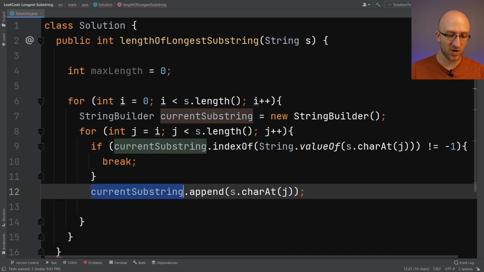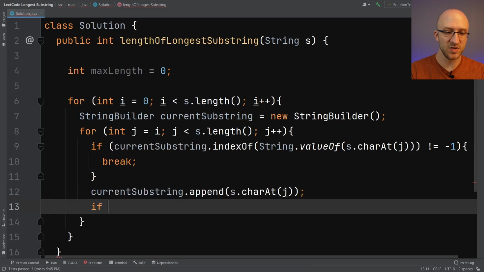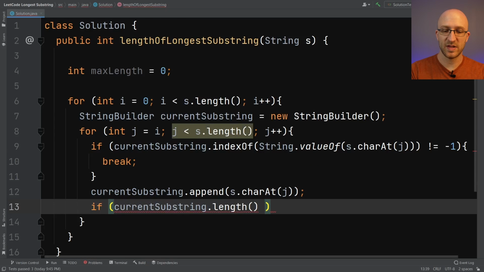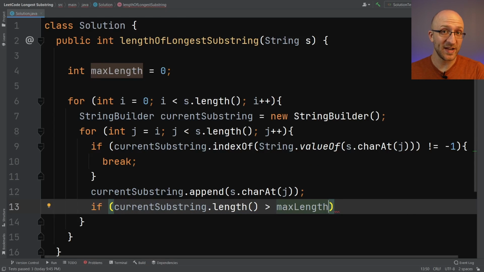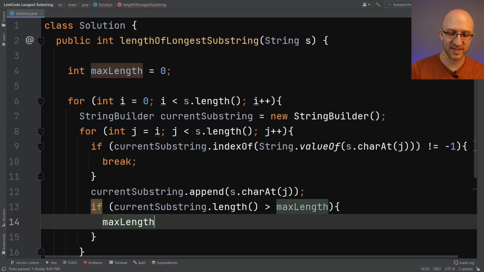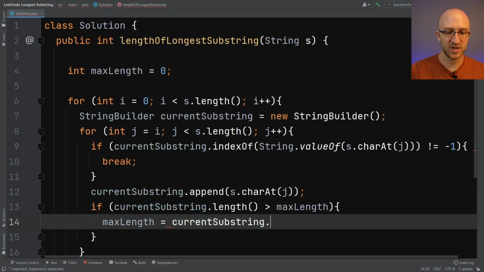So now we know that the current substring that we're looking at doesn't have any repeated characters. So what we want to do is, if that current substring's length is greater than the current maximum length non-repeated substring that we found so far, then we want to set our max length to be the length of our current substring, currentSubstring.length.